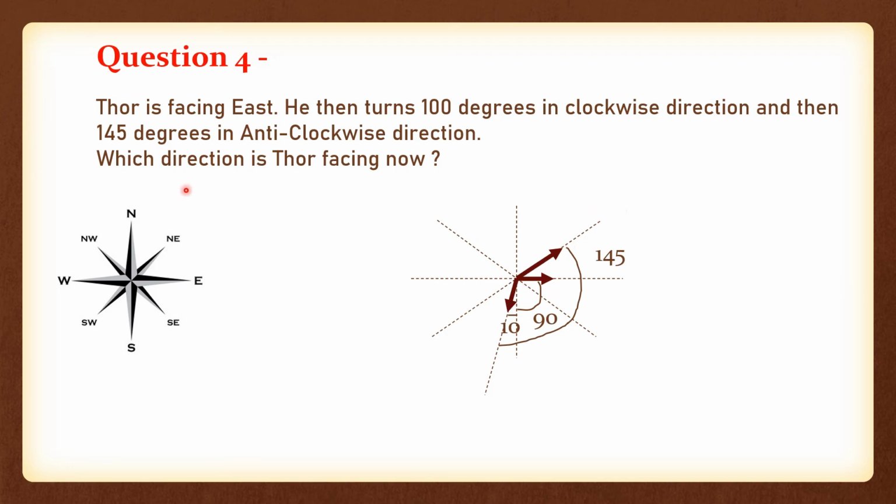So which direction is Thor facing now? Yes, you guessed it correct. Now Thor is facing in the northeast direction. The main motive of this question was that there can be some awkward kinds of degrees given, like 100 degrees, as in this case 90 plus 10. There can be 92.5, 1.5 degrees, 2.5 degrees, anything can be given. You just draw an arbitrary line and follow the instructions given in the question, so that your diagram is correct. If your diagram is correct, you can get your answer very easily. So this is how you need to solve questions based on degrees.